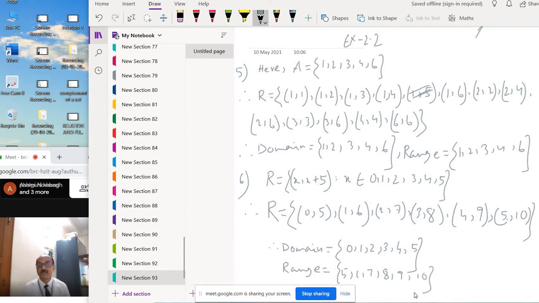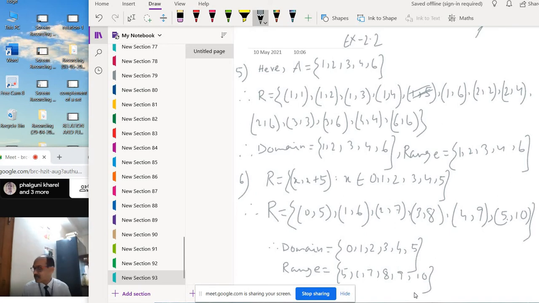This is the range. Okay, clear? Number 6. Write down, and then we'll do number 7.